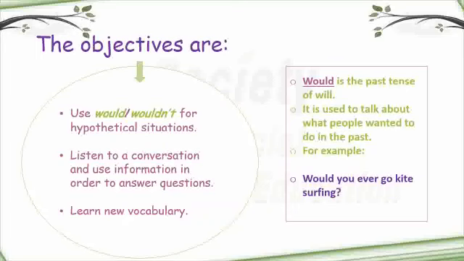So, would is the past tense of will. It is used to talk about what people wanted to do in the past. So, if you liked to do something in the past and you want to ask them again if they would like to do it, use would. Okay? For example, would you ever go kite surfing? Okay? Would you ever go kite surfing? So he's asking you if you loved it and you would like to do it again.